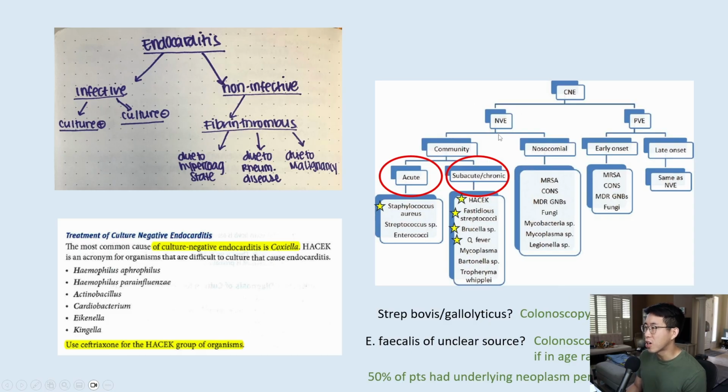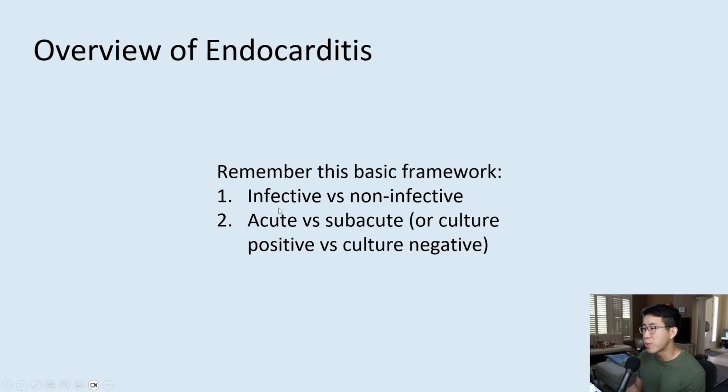You can see on this picture also, we're talking about native valve endocarditis up here, and then we've got prosthetic valve endocarditis over here. And the main thing that you need to know for prosthetic valve endocarditis is that you usually need to add gentamicin. So remember the basic framework of infective versus non-infective, and then acute versus subacute, or culture positive versus culture negative.